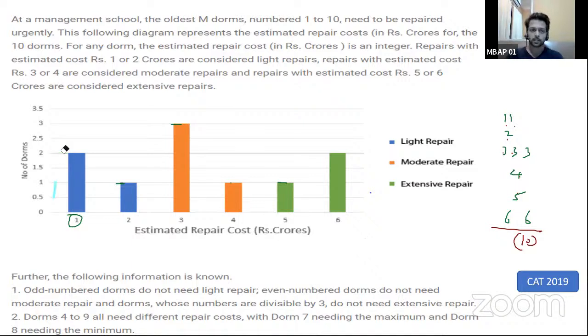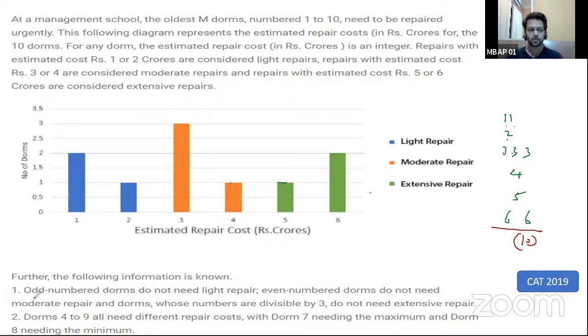I repeat, the graph has not signified what cost DOM 1 will have or what cost DOM 2 will have. It is the total number of DOMs versus the cost involved per DOM. Clear? Some more data has been given to you.